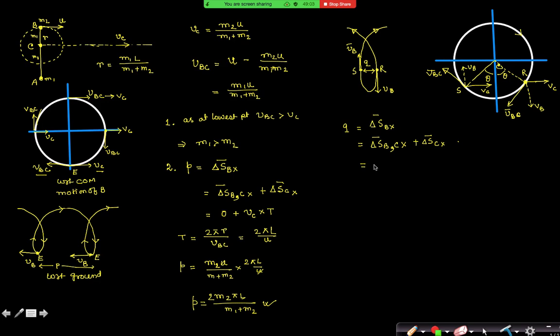Is that horizontal distance 2R sin theta? Yes or no? Will it be plus or minus? Look, the particle has come from this side to this side. Minus 2R sin theta. And by the same time, the displacement of center of mass along x-axis is VC into t, if the time taken for the particle to come from R to S is t.